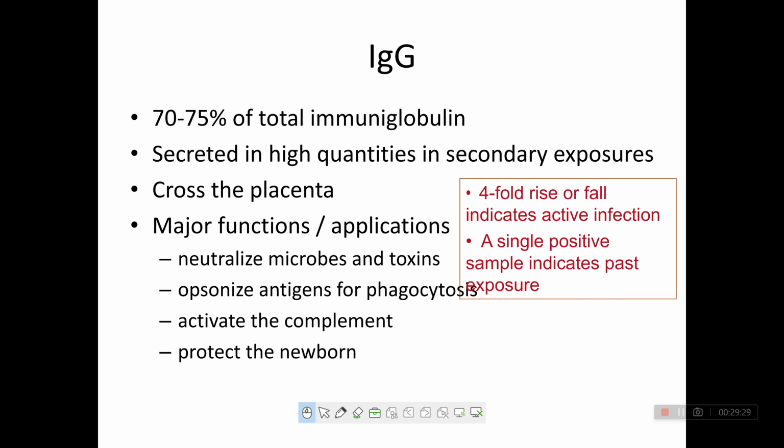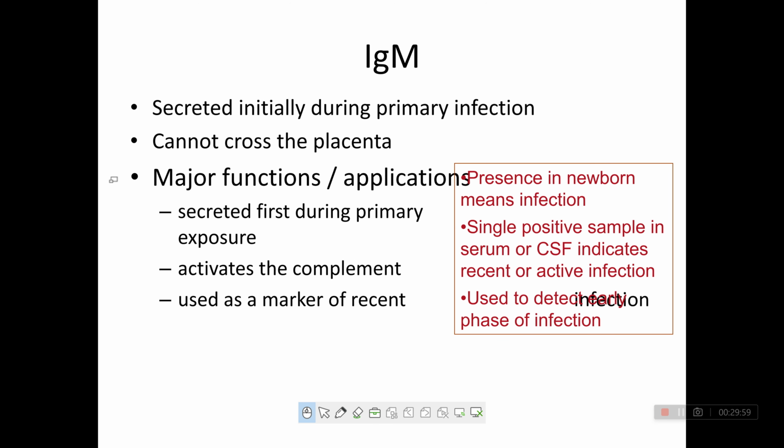IgG makes up 70 to 75% of total immunoglobulin and is secreted in high quantities in secondary exposure. This is the only type of immunoglobulin that crosses the placenta, so it is present before birth in a child. Its major functions are to neutralize microbes and toxins, opsonize antigen for phagocytosis, activate the complement system and protect the newborn.